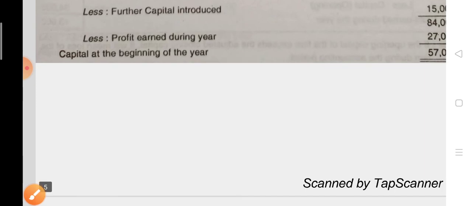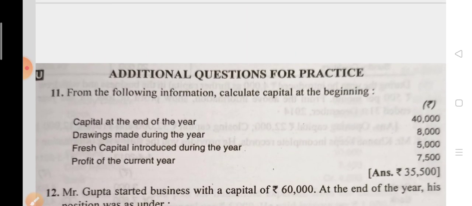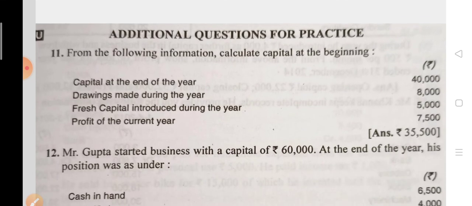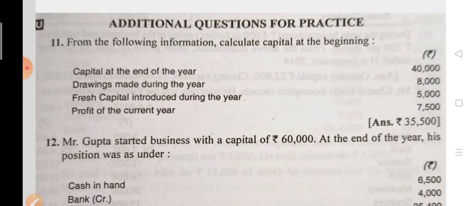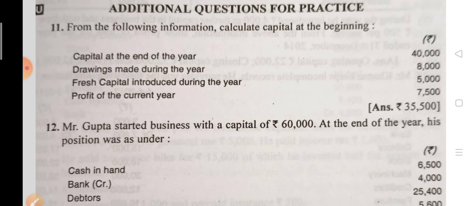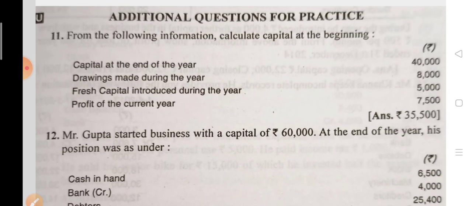Okay, now here are some additional questions I have given for practice. This PDF I will give you in your WhatsApp group, so you can solve these questions.